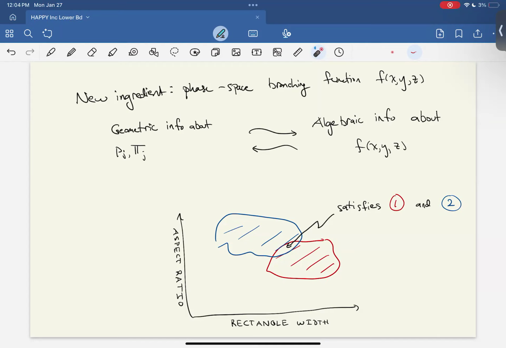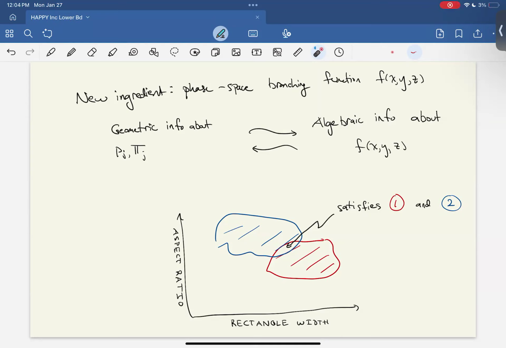So the picture is that there's some red set in the parameter space. There's a two-dimensional parameter space of rectangles, their width and their aspect ratio. And there's some subset of this parameter space that satisfies the initial estimate, property 1, and some subset that satisfies the inductive step, property 2. And we work hard and analyze this function in order to find that these two sets intersect. And that's kind of the goal. And this turns out to be quite a delicate analysis.